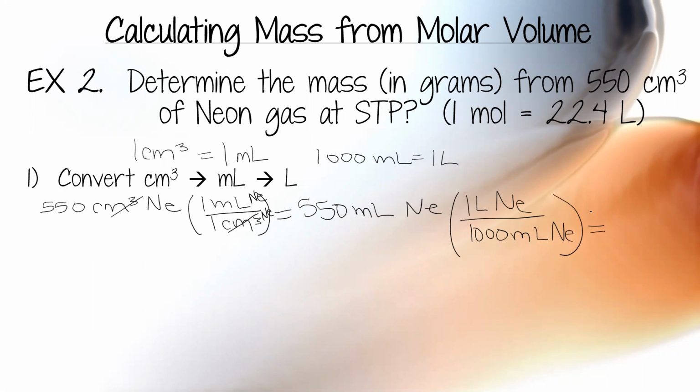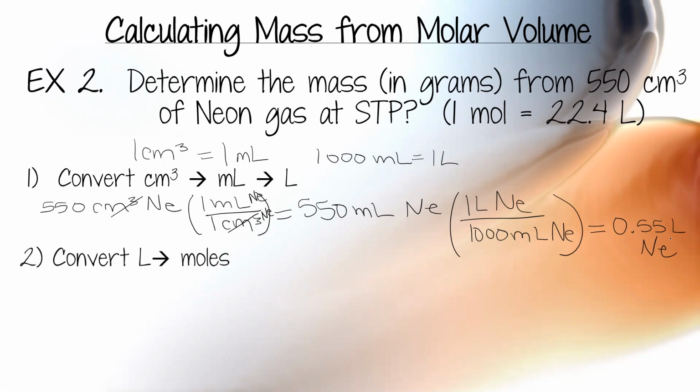So 550 milliliters times 1 liter divided by 1,000 milliliters, and you should get 0.55 liters of Ne. So now I can actually start the problem.